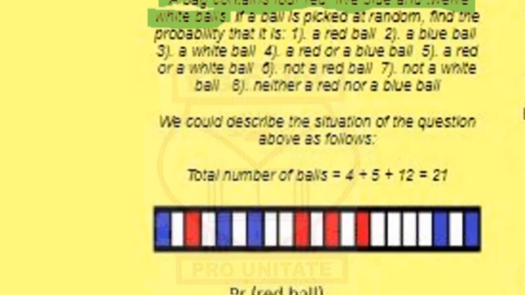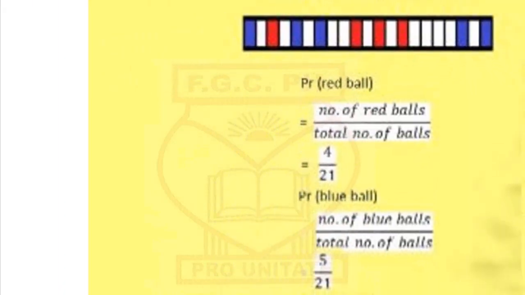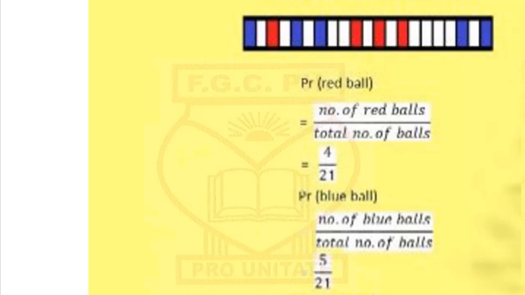So for the first question, probability of picking a red ball would be the number of red balls that are here divided by the total number of balls. So clearly there are 4 red balls here, so your answer should be 4 over 21. Of course there are 21 balls altogether, and you can see that from what we have here.